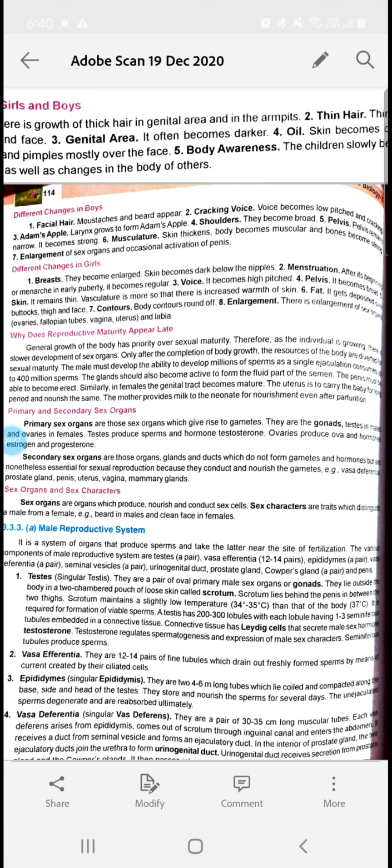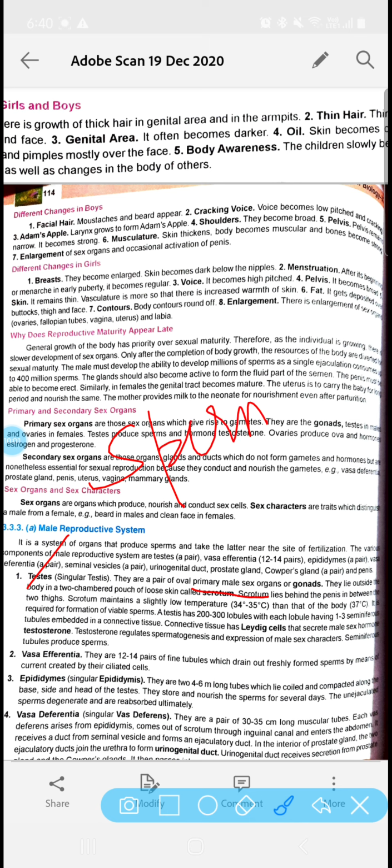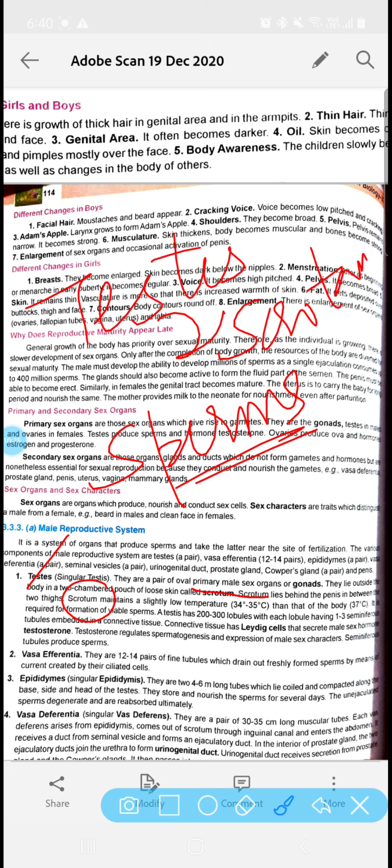So let's begin with the first, that is gonads. I have already explained that gonads are also called primary male sex organs, and they help in producing the sperms, that is the male gamete. Clear? So these gonads, these testes, are present outside the abdominal area in the male, and the pouch-like structure where they are present is called the scrotum. So testes are located in the scrotum, and the scrotum hangs outside the abdominal cavity in the male.